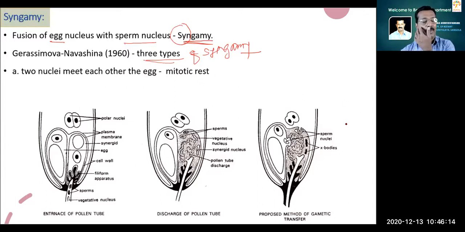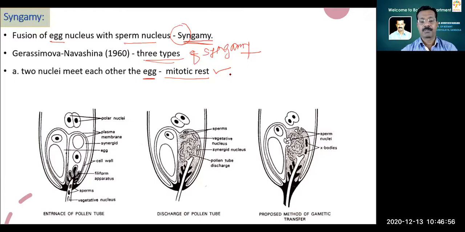According to Grasimova Novasina, she was a devoted scientist and she discovered that when the two nuclei meet each other, the egg nucleus is in a state of deep mitotic rest. When the male or sperm nucleus is in the phase of fusion, at that time the egg nucleus is in the rest position.